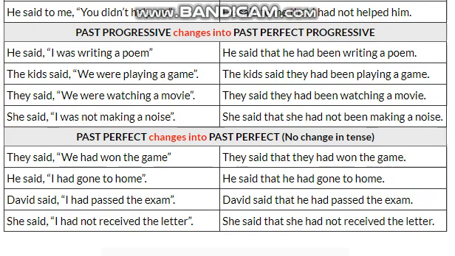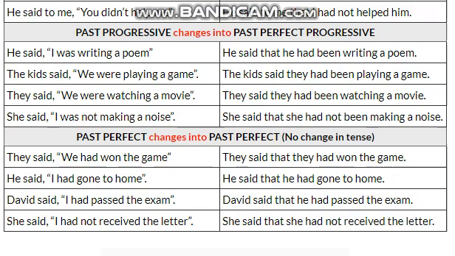Similarly, you can see that past perfect would remain past perfect because we have discussed that no change would occur in tense, so it would remain the same. As you can see, they said, "We had won the game." They said that they had won the game. We have just changed the pronouns. As there we were having "we", it is changed according to the subject of the reporting verb, that is they. So we have written it as they said that they had won the game.